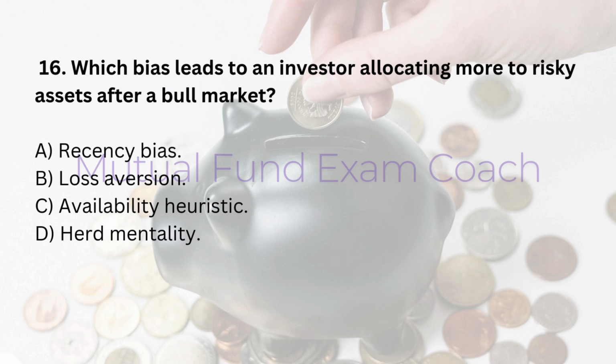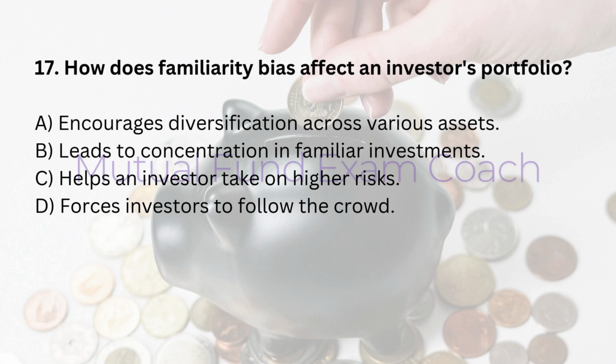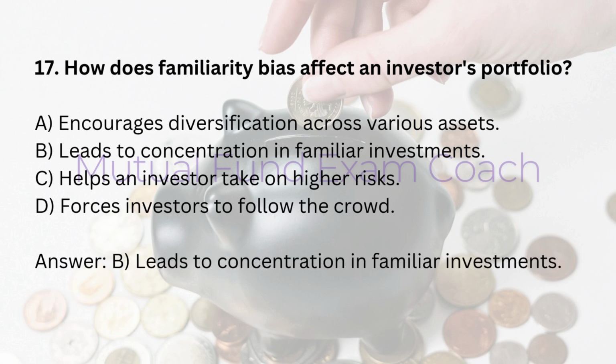Herd mentality. Answer, A. Recency bias. 17. How does familiarity bias affect an investor's portfolio? A. Encourages diversification across various assets. B. Leads to concentration in familiar investments. C. Helps an investor take on higher risks. D. Forces investors to follow the crowd. Answer, B. Leads to concentration in familiar investments.